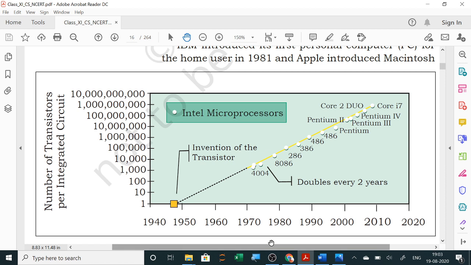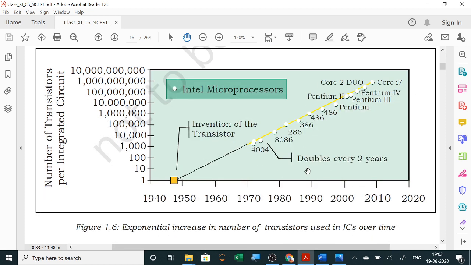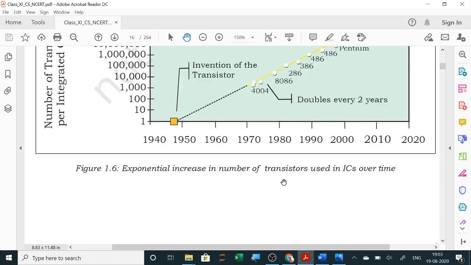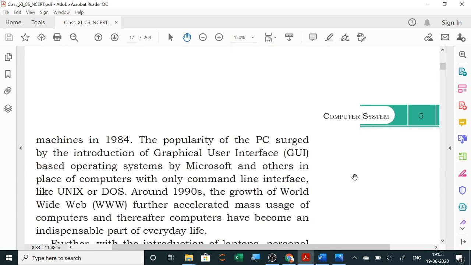You can see here the number of transistors are increasing per integrated circuit. Year is given here, and here you can see the number of transistors, and these are your processors, till Core i7 processor they have given here. Now it is doubling every 2 years. So this is the exponential increase in number of transistors used in ICs over time.